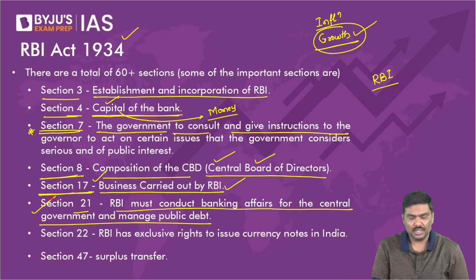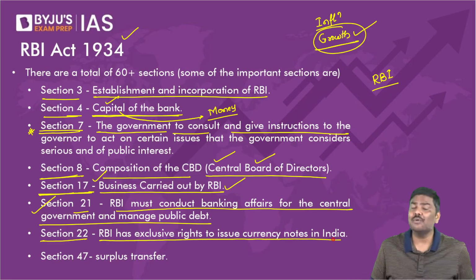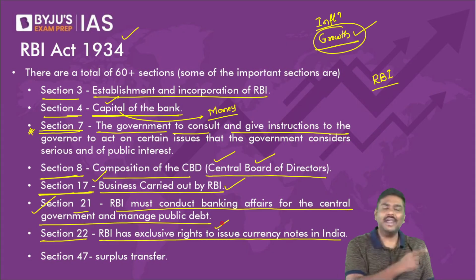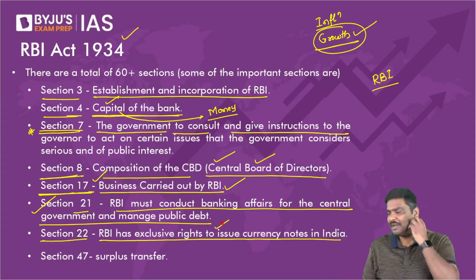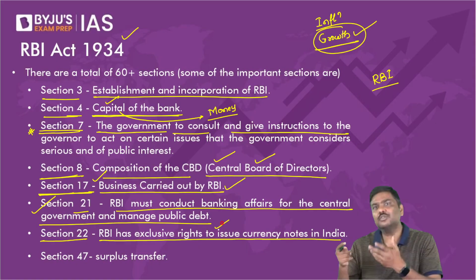Have patience. Section 22. RBI has exclusive rights to issue currency notes in India. Very important. Section 22 talks about the exclusive right of RBI to issue currency notes in India. For example, who will print currency notes in India? RBI. Who will decide how many currency notes have to be printed?